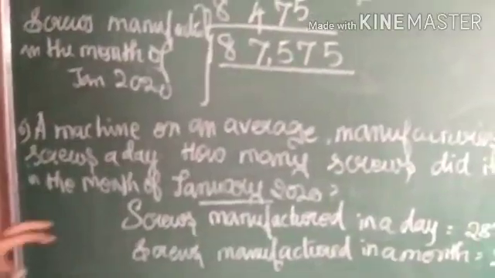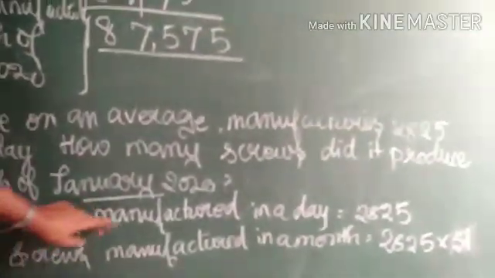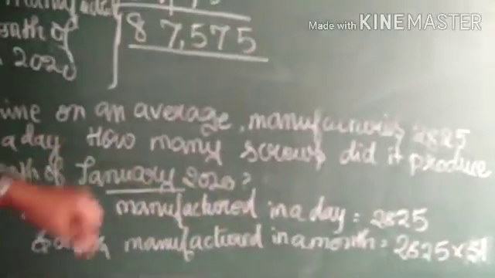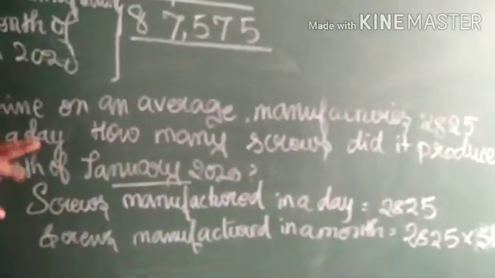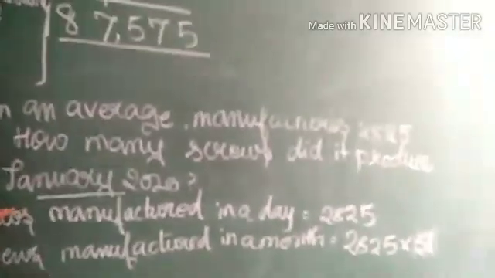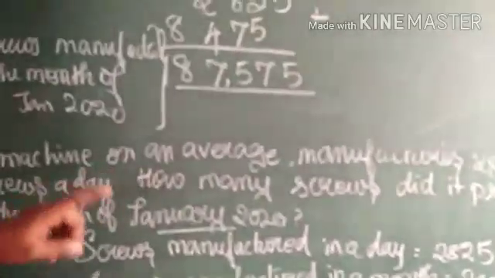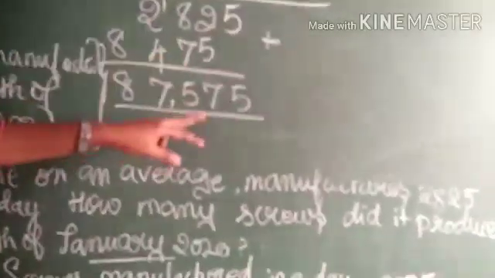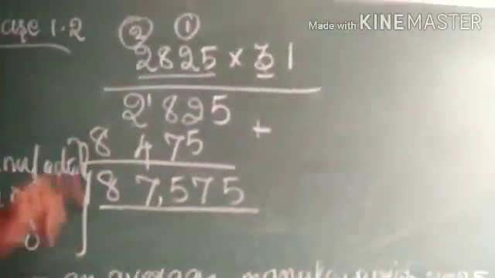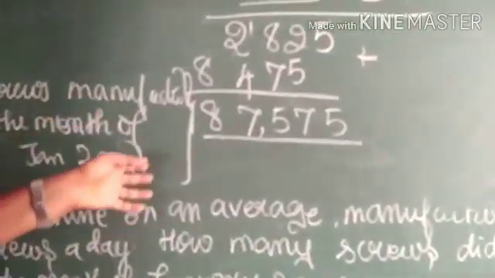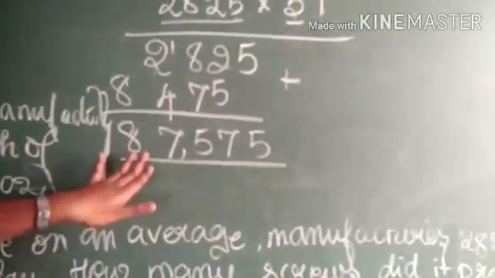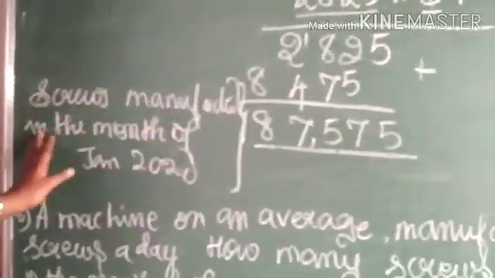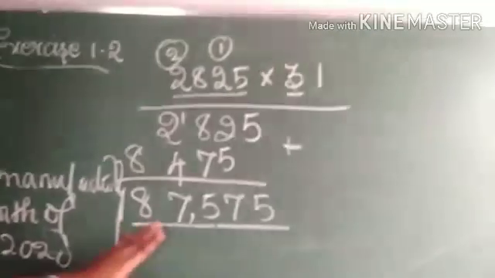So, once again I repeat this question, children. Listen to me carefully. First, they had given screws manufactured in a day, that is 2,825. Then they asked the screws which are manufactured in 1 month, that is January month. So, 1 month equal to 30 days, but in January there are 31 days. So, you have to multiply this 31 with 2825 to get the total screws manufactured in the month. So, your final answer is 87,575. That is, screws manufactured in the month of January 2020 is 87,575.